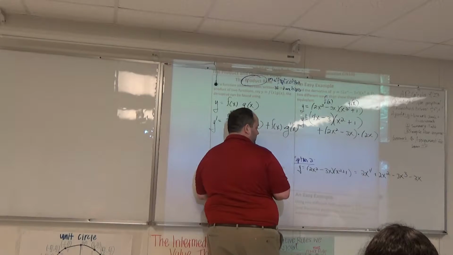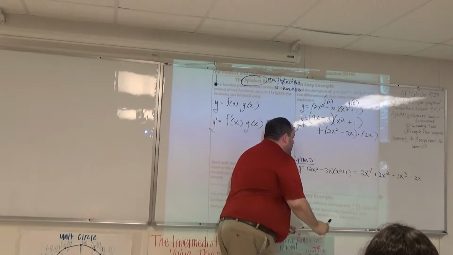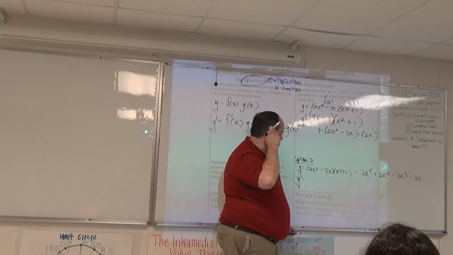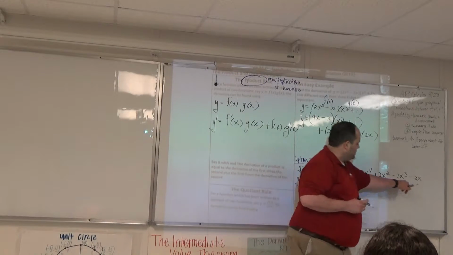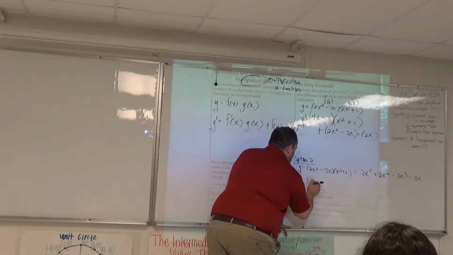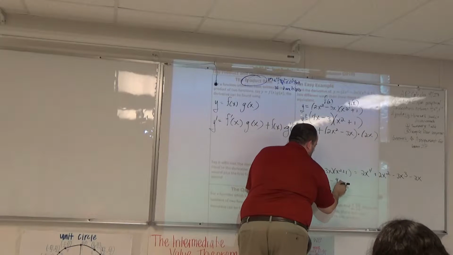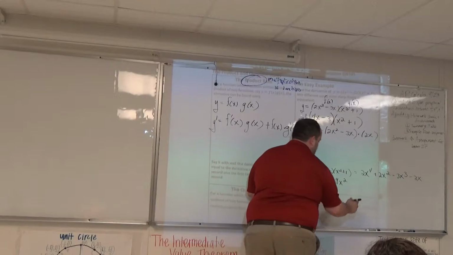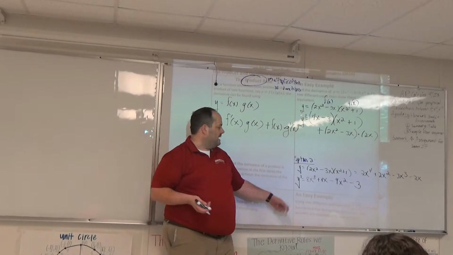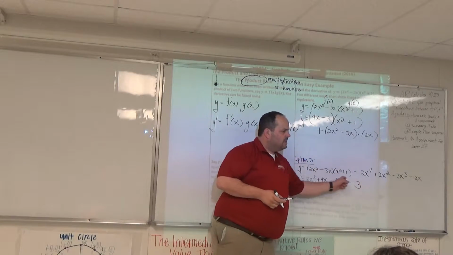That's not the derivative, right? I'm using my equal signs here legally. Now take a derivative. And Ile, this one's coming your way. Can you tell me what's the derivative of this guy over here? 8x cubed plus 4x minus 9x squared minus 3. That's the derivative that you would have come up with yesterday. Now you probably would have written 8x cubed minus 9x squared plus 4x minus 3, but at this level we're okay.